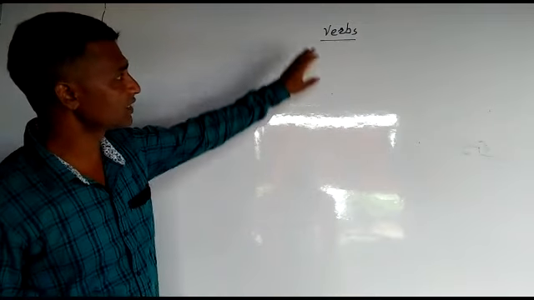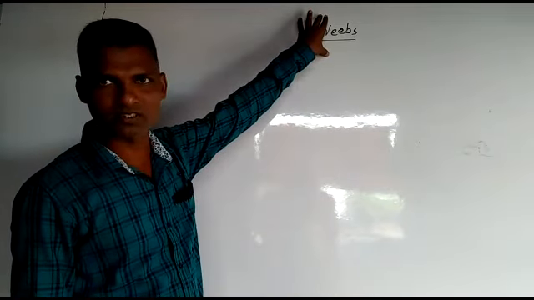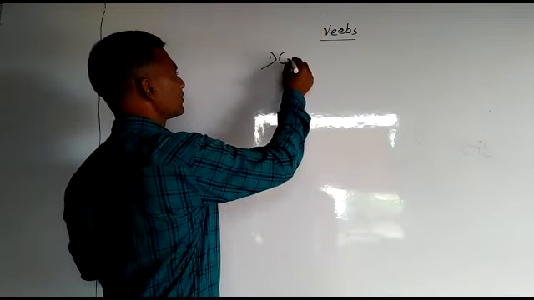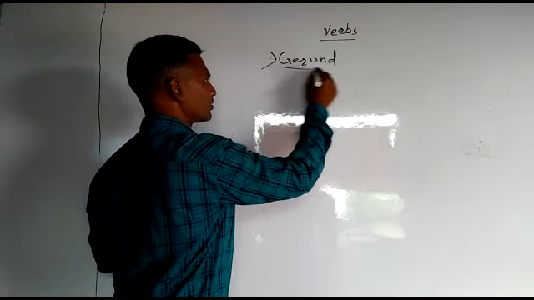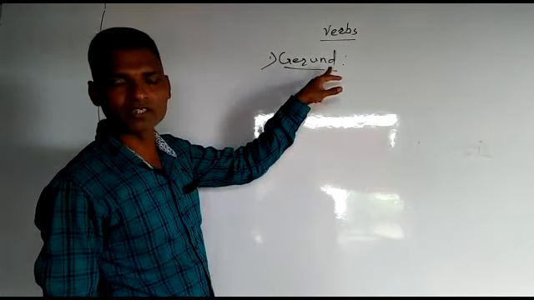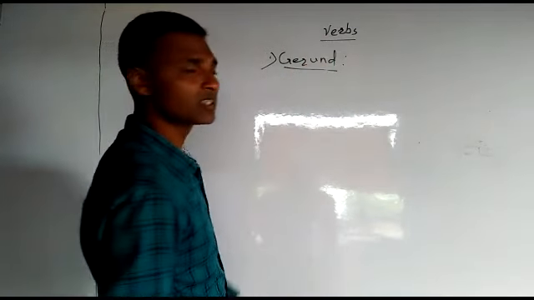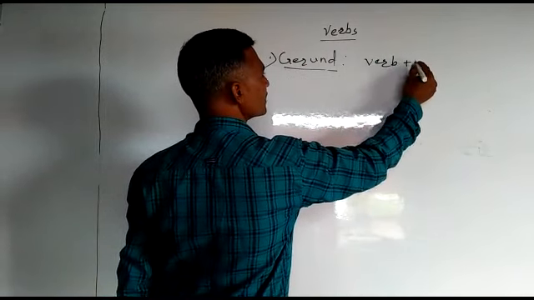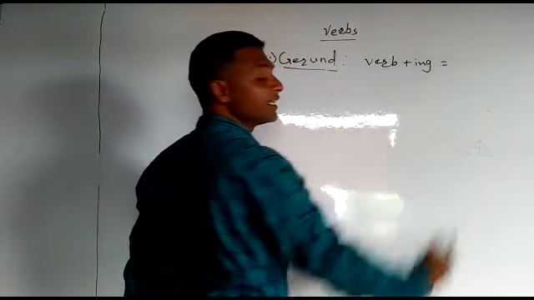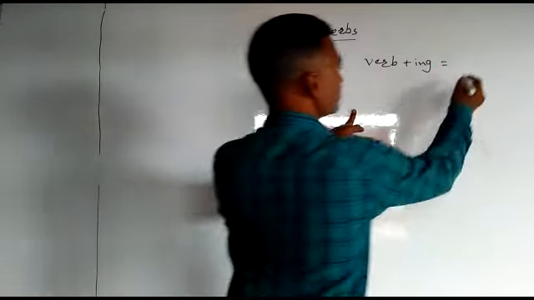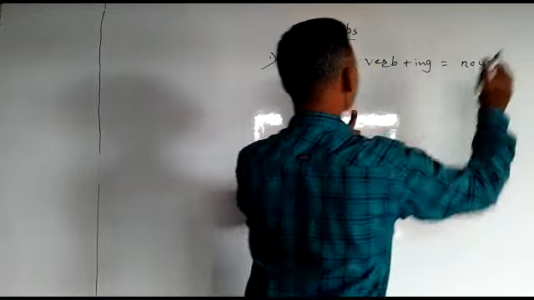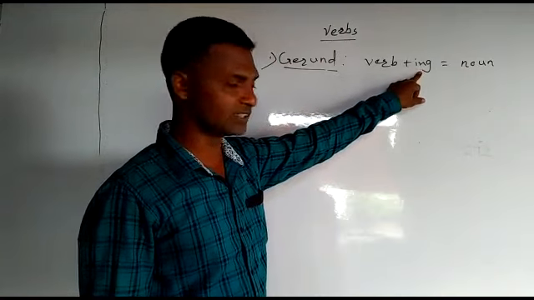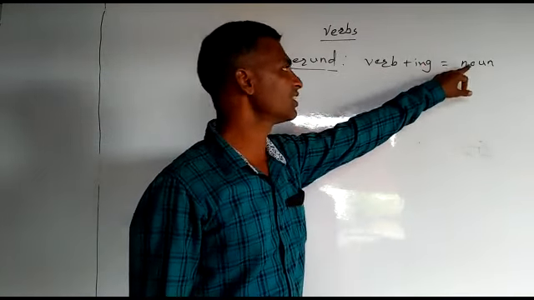So students, there are some other terms regarding verb. Number one is gerund. You must have heard this word gerund. Gerund means what? Verb plus ing, and it is used as noun. Remember, what is gerund? Gerund means there is a verb, it is added with ing, but its use is noun.